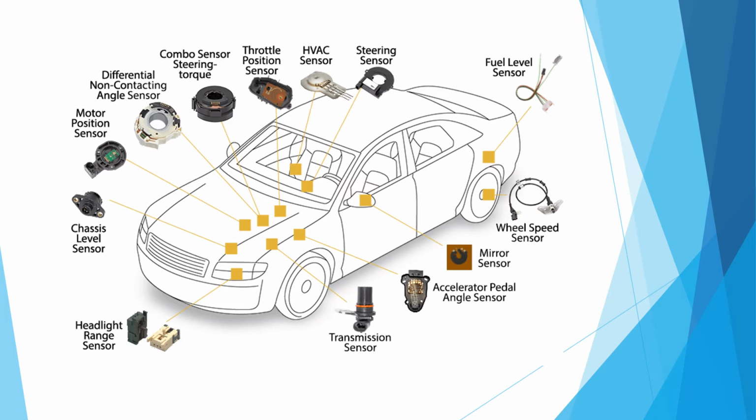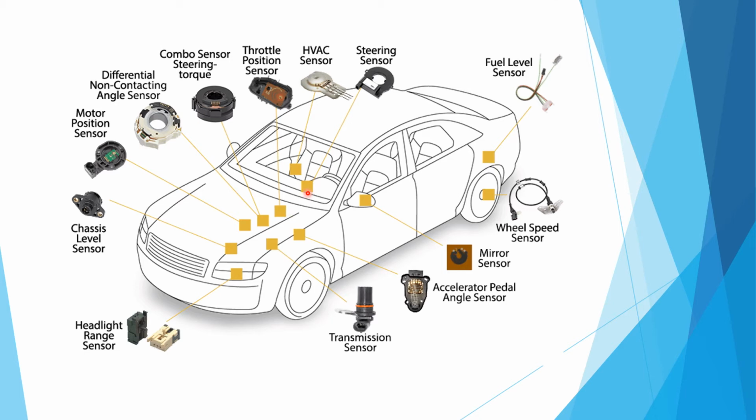This is the differential non-contacting angle sensor and combo sensor of steering torque. This is the throttle position sensor. This is the transmission sensor. This is the accelerator pedal angle sensor.